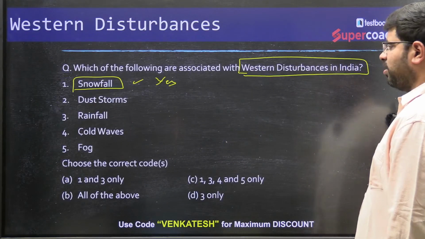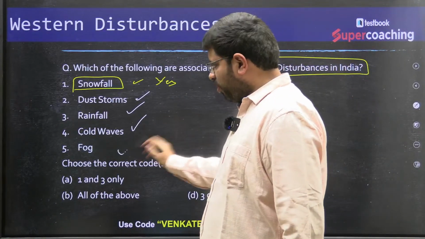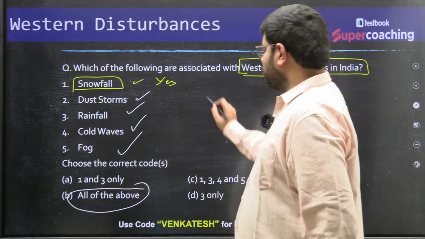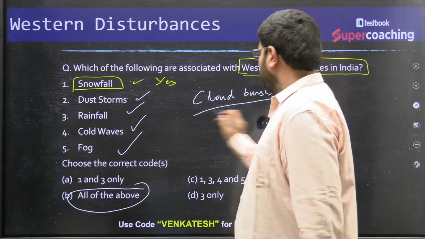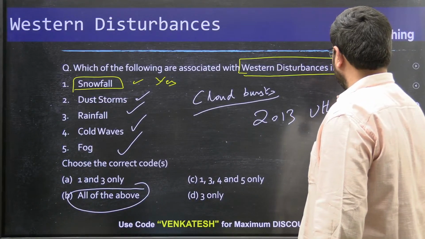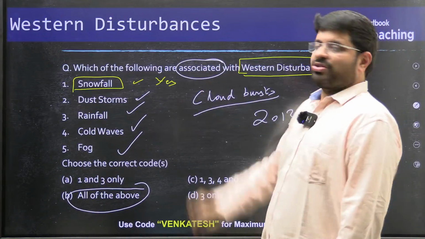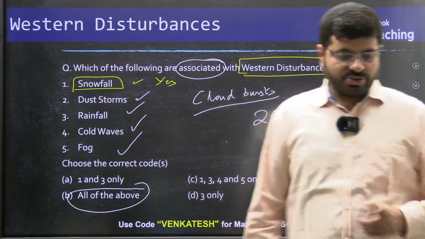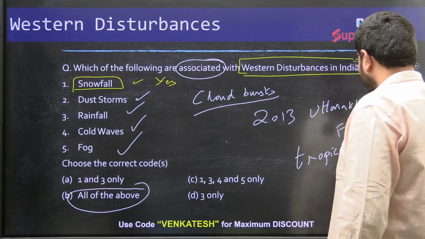All the things are correct, right? You can see here: dust storms, yes. Rainfall, yes. Cold waves, yes. Fog, yes. All of the above. In fact, they can also be associated with a cloudburst. Remember the 2013 Uttarakhand floods? They are associated with it. Look at the word I have used: associated. I never said that these are the only reasons. They are associated. In fact, they are also associated with tropical cyclones.